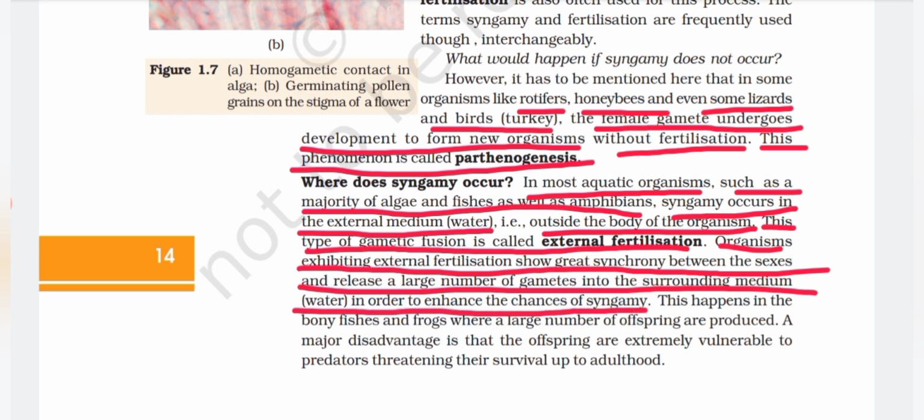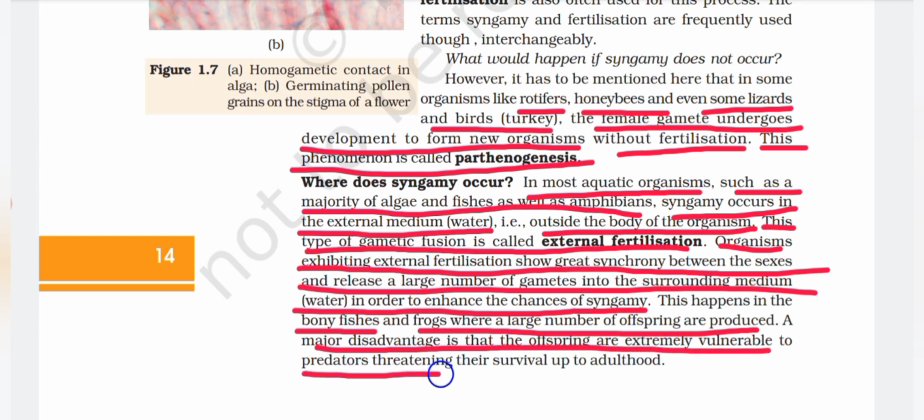This happens in the bony fishes and frogs where a large number of offsprings are produced. A major disadvantage is that the offsprings are extremely vulnerable to predators, threatening their survival up to adulthood.